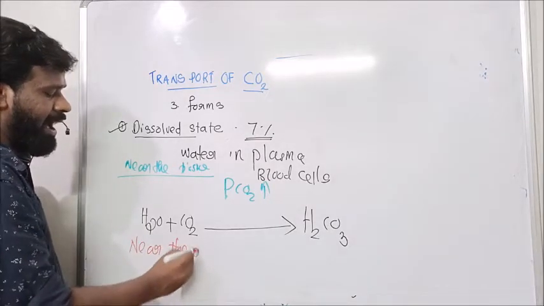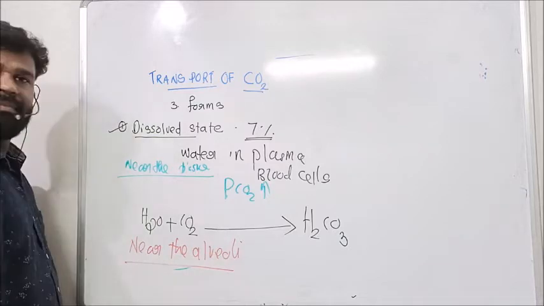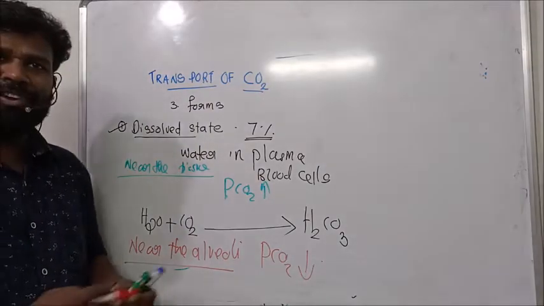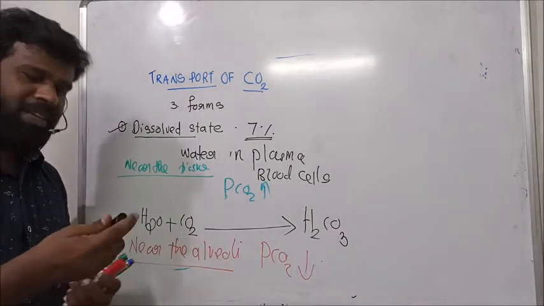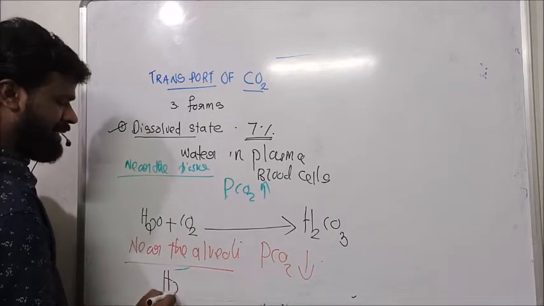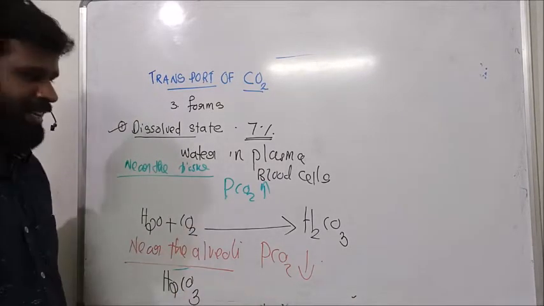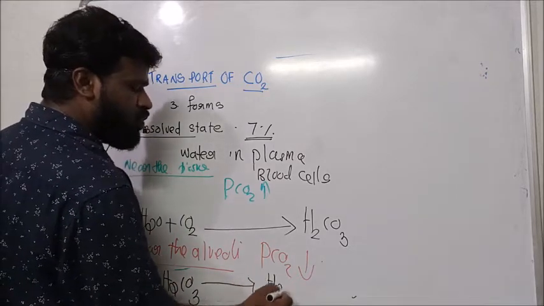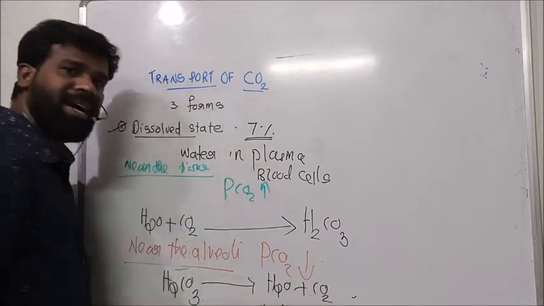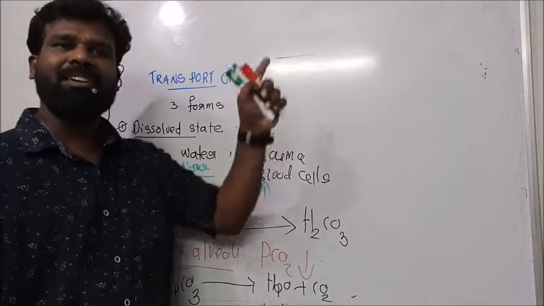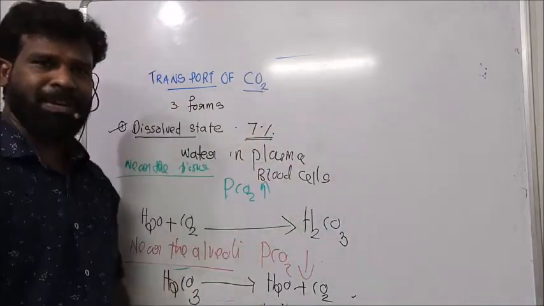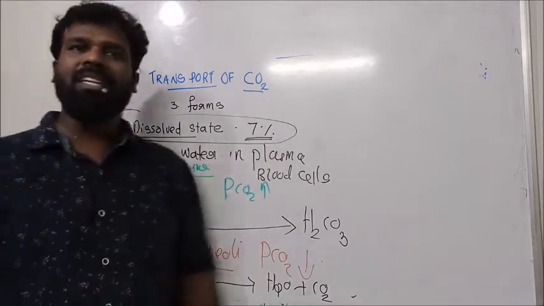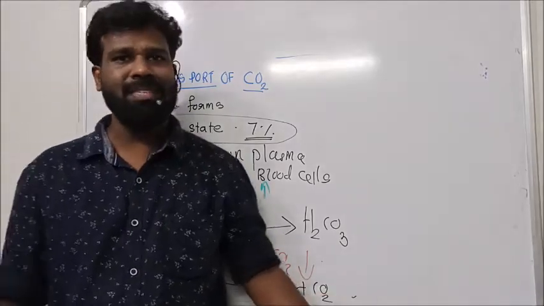So near the alveoli, where the PCO2 is low, the partial pressure of carbon dioxide is lesser. In this low PCO2, this carbonic acid is unstable. Soon this carbonic acid dissociates to form water and carbon dioxide, and this carbon dioxide diffuses to the alveoli and is eliminated by expiration. This is the transport of carbon dioxide in dissolved state. Only 7% of carbon dioxide is transported in this dissolved state.